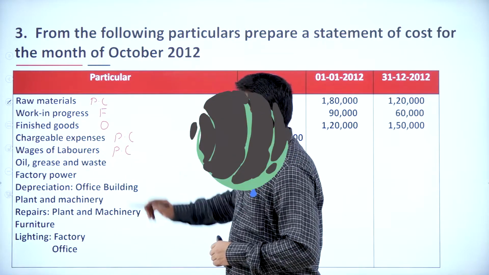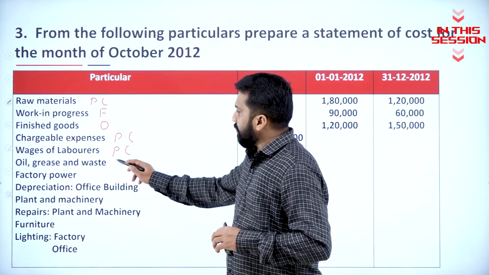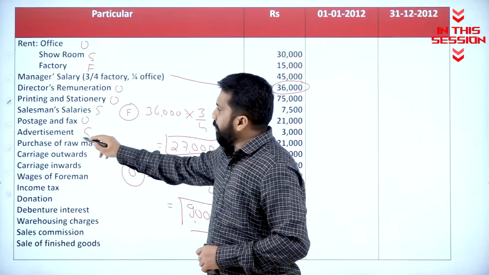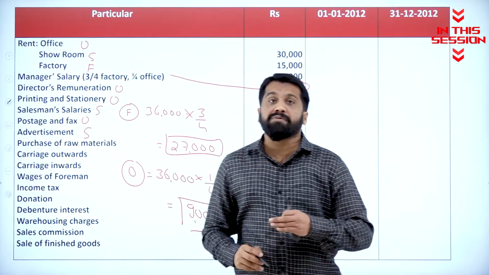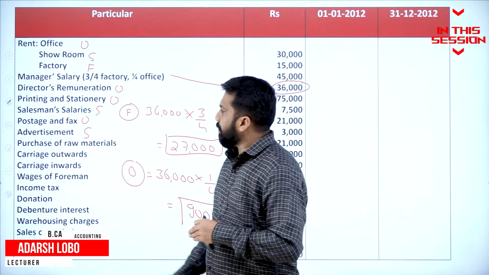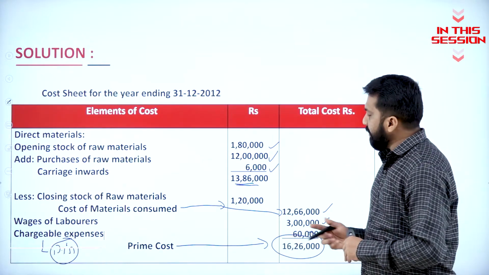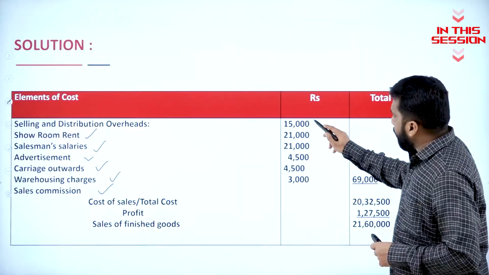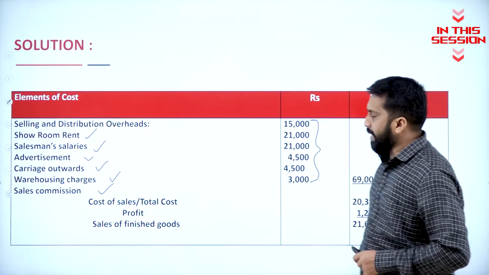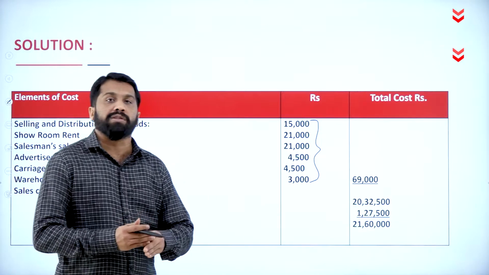Oil, grease and wastage will come later. Factory power, all this comes under your factory only. Where do we do advertisement? At a time of sales, so it comes under which? Selling and distribution. This is all about your first part of cost sheet, that is prime cost. As I told you, all these subheadings have to be written in a column. The total should be written in the outer column.